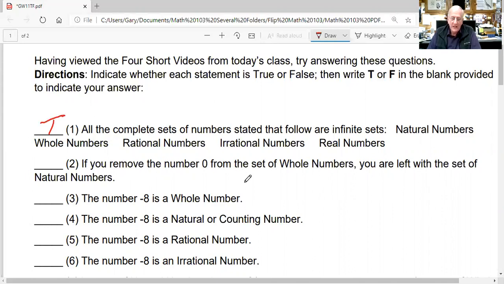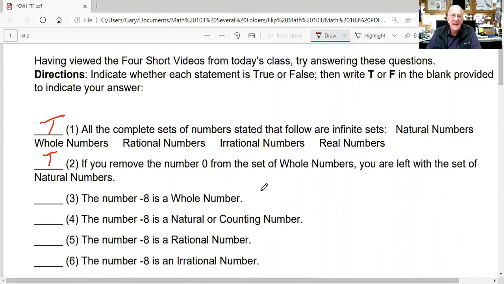If you remove 0 from the set of whole numbers, you are left with the set of natural numbers, or the numbers that you learn to count with. So remember, the counting numbers begin with 1, 2, 3, 4, and so forth, dot, dot, dot, go on forever. When you put 0 with that set of numbers, you do have the whole numbers. So this is a correct statement. It is true.